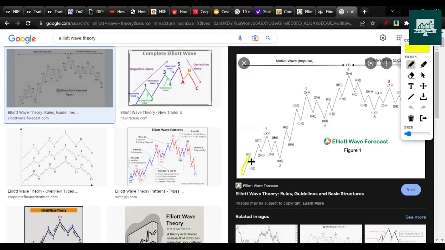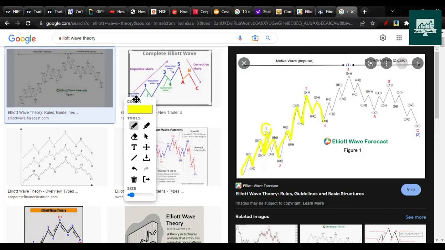So this indicates here 1, 2, 3, 4, 5. So this is wave 1, and then 3 waves correction. 1, 2, 3, 4, 5 up, then 3 waves correction. This cannot go forever. It can even come on the downside, and this inverse wave count is also true. So you can check inverse wave count with 1, 2, 3, 4, 5 and ABC.